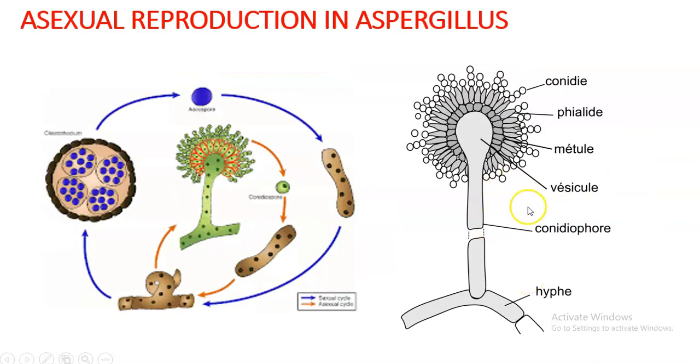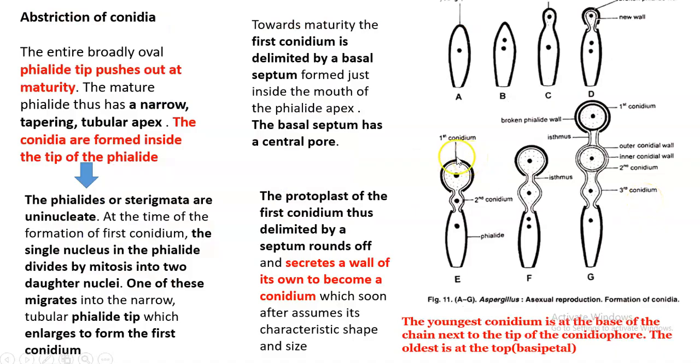So, asexual reproduction in Aspergillus: you can see that from the foot cell there is a conidiophore. At the tip of the conidiophore there is a globose vesicle. Then there are biseriate sterigmata, the primary sterigmata, which are radially arranged without any gap. Then there are secondary sterigmata, on the tip of which conidia will form. When the conidia are shed, they form a new mycelium, which forms a new conidiophore bearing conidia, and the cycle repeats.